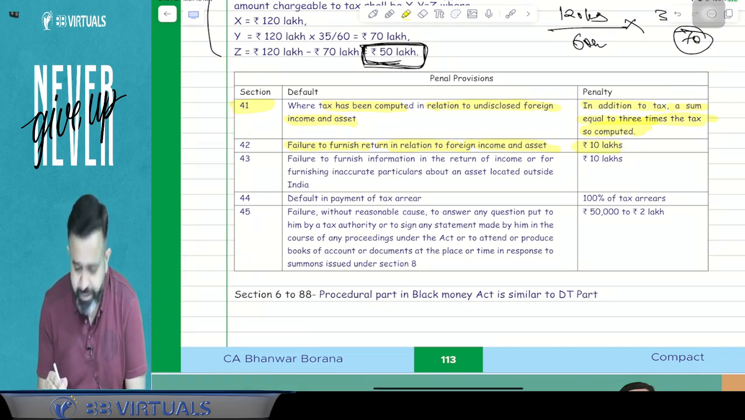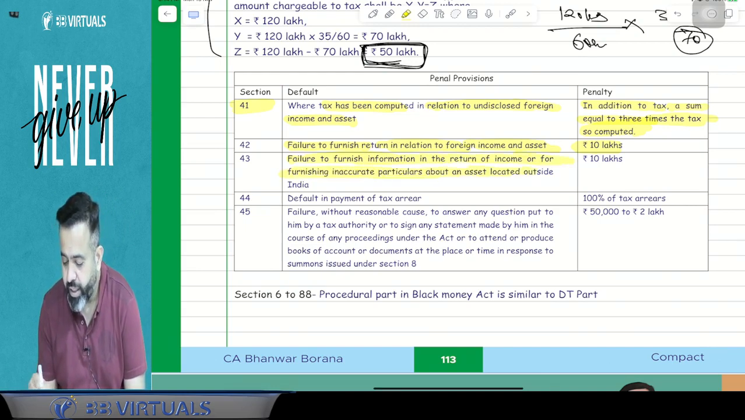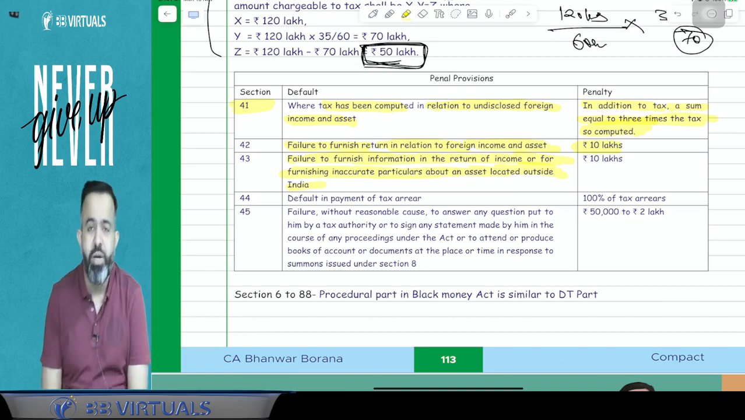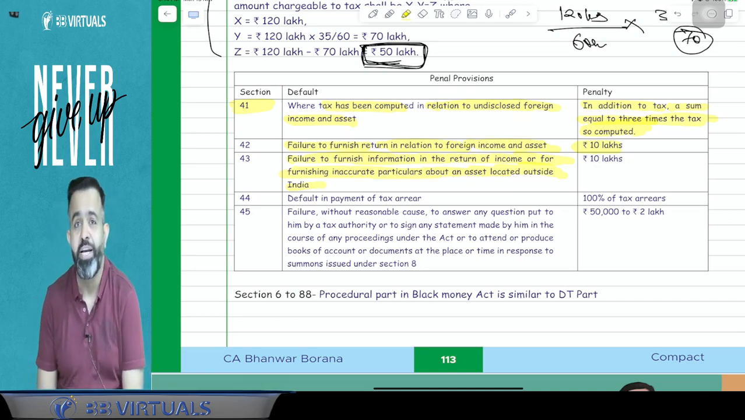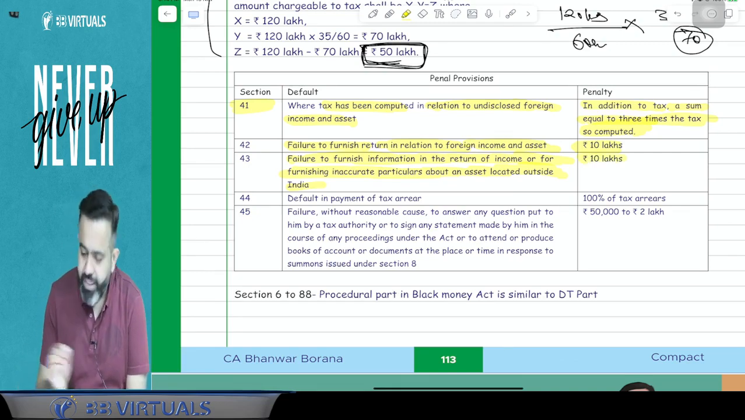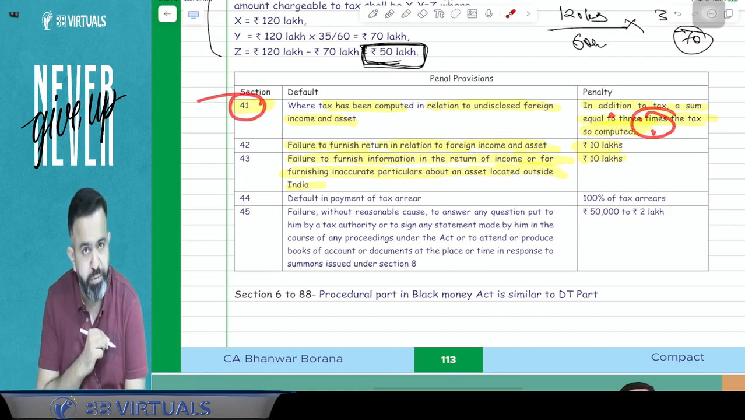Suppose you file the return, but you fail to furnish the information of the income, or you furnish inaccurate particulars about the assets located outside India. Suppose incorrect information you have given, or you have not given the information at all about the foreign asset, then guys, a 10 lakh penalty is applicable. So first, in case of your black money, on whatever the tax is, 3 times is the penalty, as per Section 41.